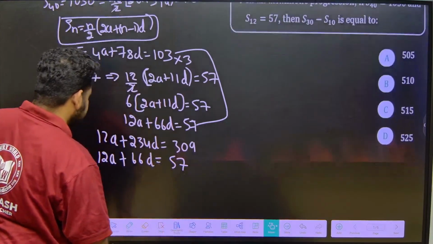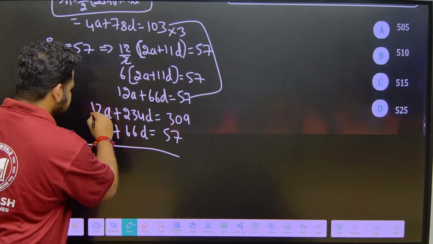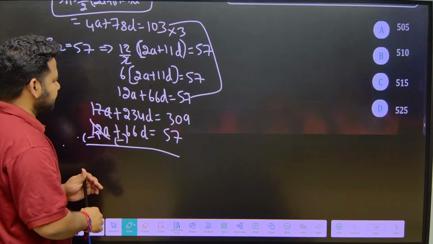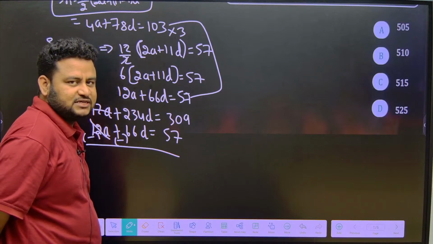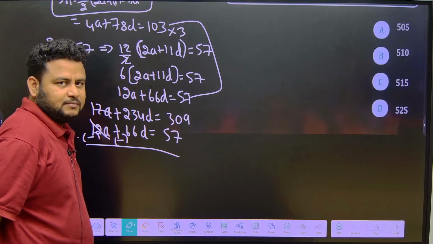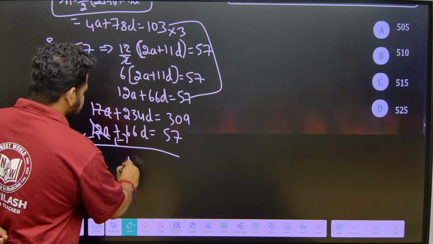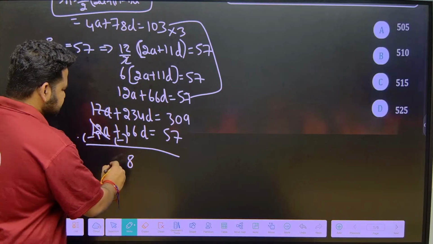Now, solving this further, what will we get? This 12a will be cancelled. This will give us 234d minus 66d. 234 minus 66 is what? 168. Okay, 14 minus 6 is 8, 12 minus 6 is 6.